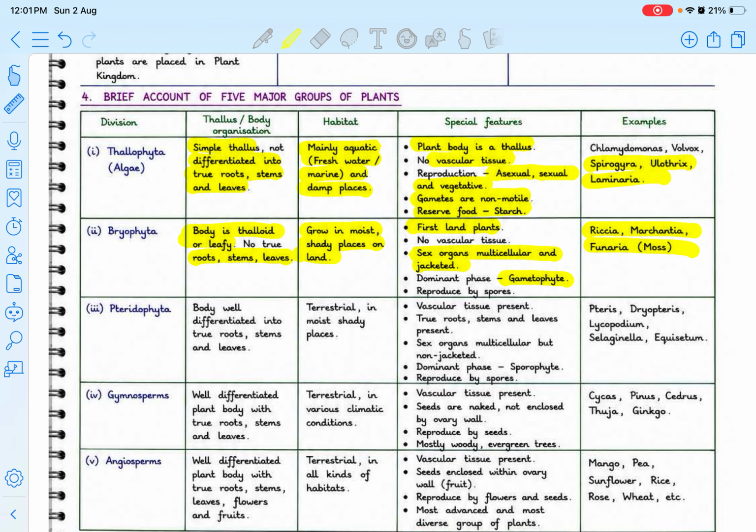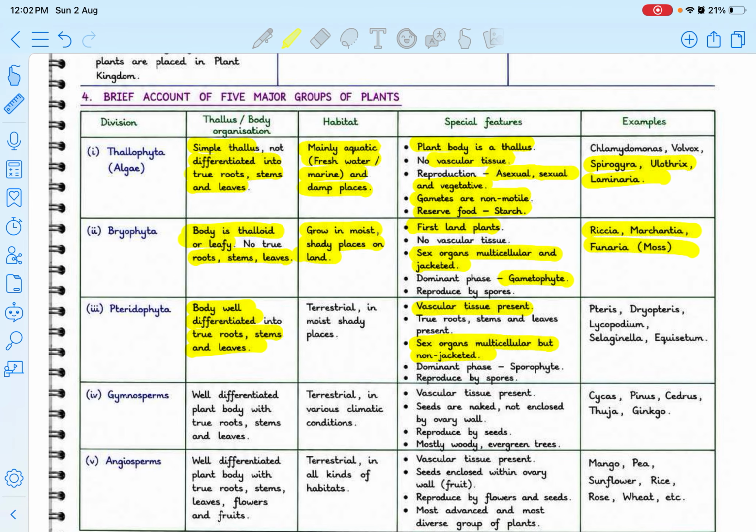Next is Pteridophyta. Here we now start seeing a well differentiated body into true roots, stems, and leaves. It is mostly terrestrial, in moist, shady places. Here the vascular tissue is present, and true roots, stems, and leaves are present, which we have already discussed. Sex organs are multicellular but non-jacketed.